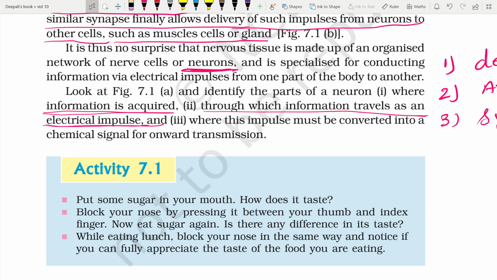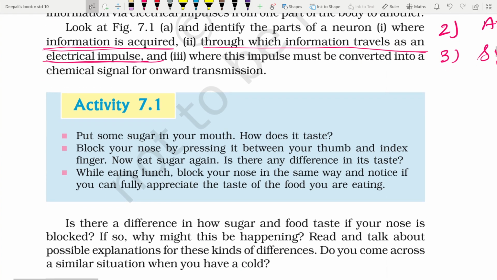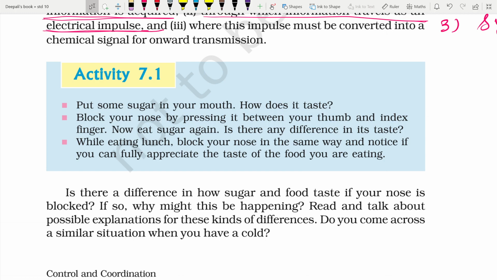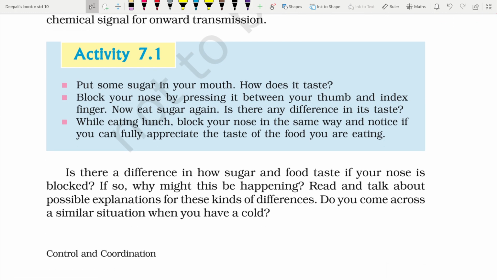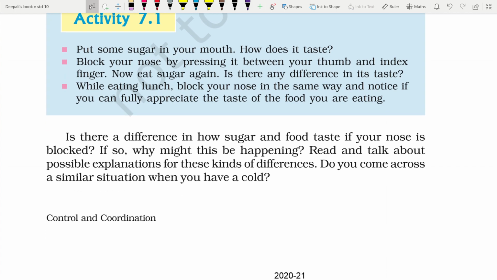Now put some sugar in your mouth. How does it taste? Block your nose by pressing it between your thumb and index finger. Now eat the sugar again. Is there any difference in its taste? While eating lunch, block your nose in the same way and notice if you can fully appreciate the taste of food as you eat.